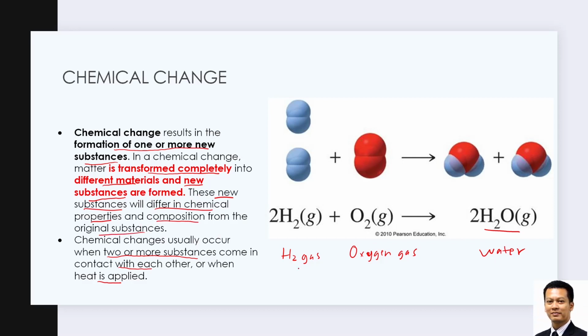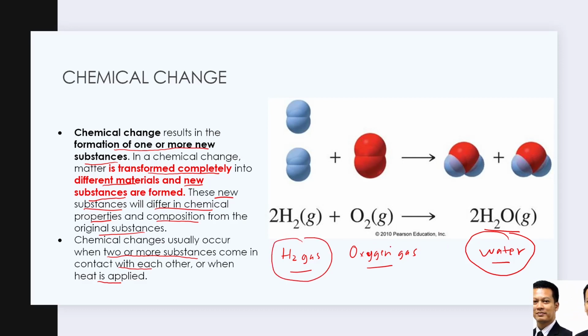Is water hydrogen gas? No. Is water oxygen gas? No. Is water a gas at 25 degrees Celsius? No. So water is completely different, a completely new substance formed from the reaction of H2 gas with oxygen gas. So this is what is meant by chemical change. It forms a new substance.